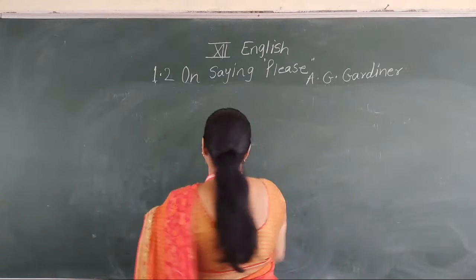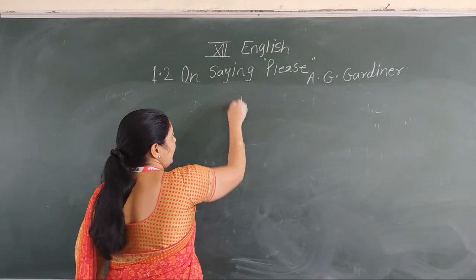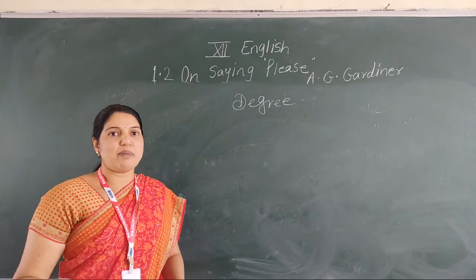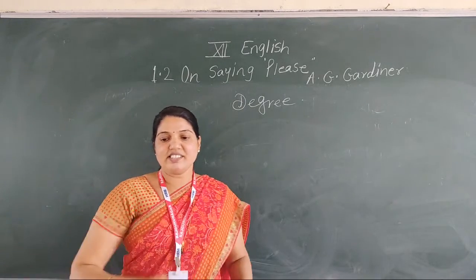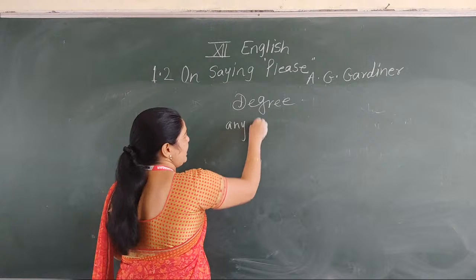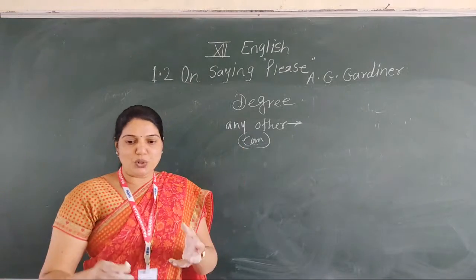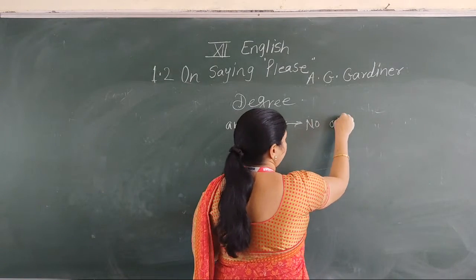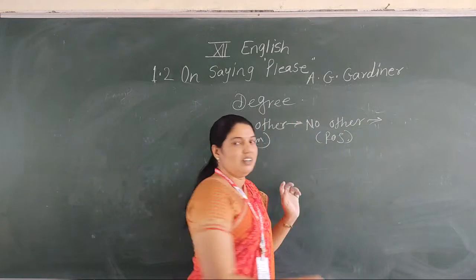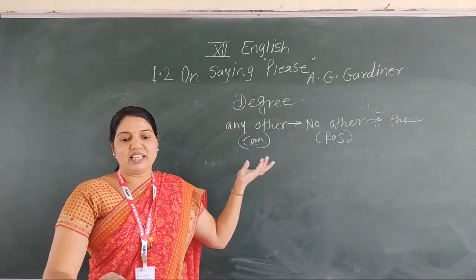Now let's see the last part of the question, the topic of grammar, that is degree. And you know very well that there are three types of degree: positive, comparative and superlative. Okay. Change the degree using the words. When the sentence has any other in the comparative degree, we use no other at the beginning in the positive degree. Okay. And then we use the in the superlative degree. We deal with that with the first example.